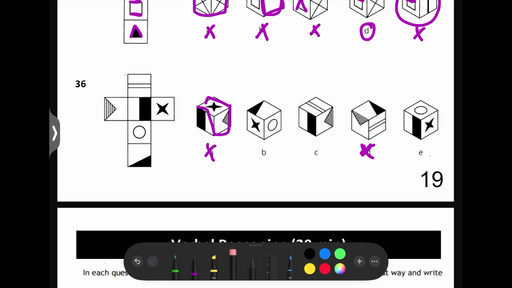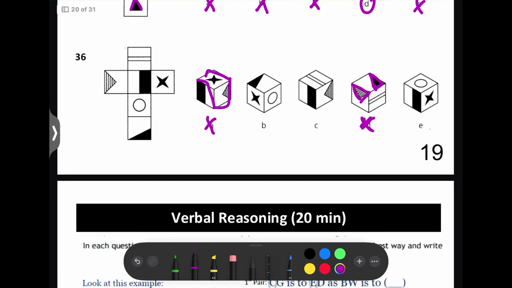So that's why it just doesn't seem possible. So we can rule it out for that reason, because they both wouldn't have their point in the same direction when you form a cube.